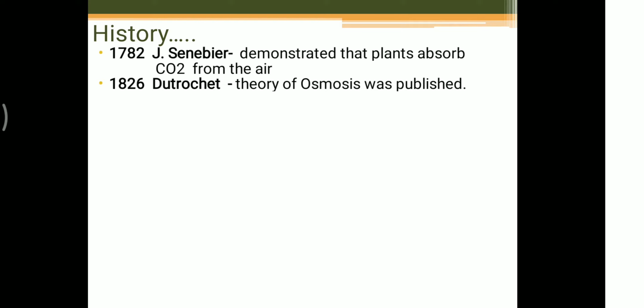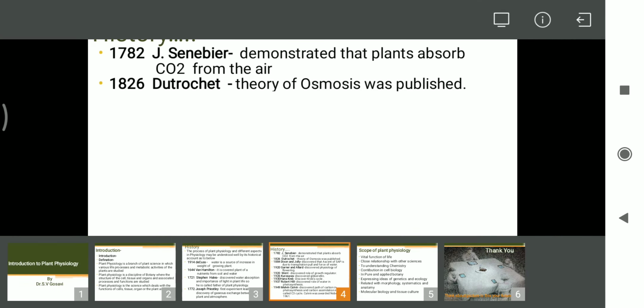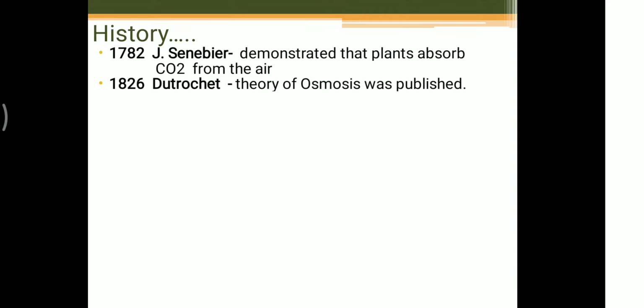After that, in 1826, Dutrochet. There are many milestones and theories, but I took only some important ones here, not all. The next important one was Dutrochet in 1826. He published the theory of osmosis. We learned about diffusion, osmosis and other things in FYBSc. Here Dutrochet put forward the theory of osmosis and published it in the form of a research paper.